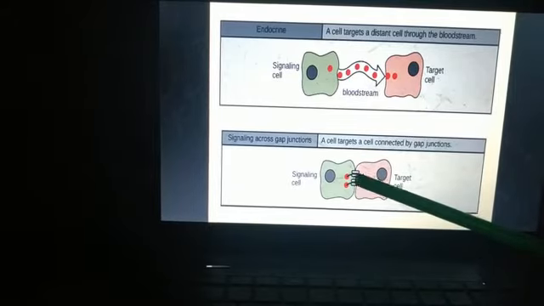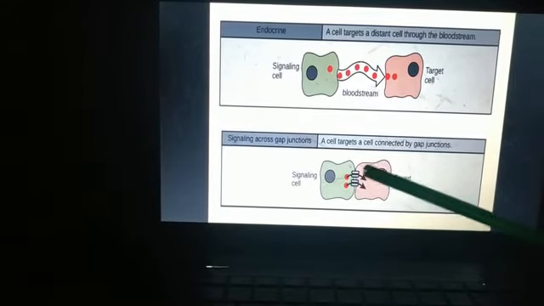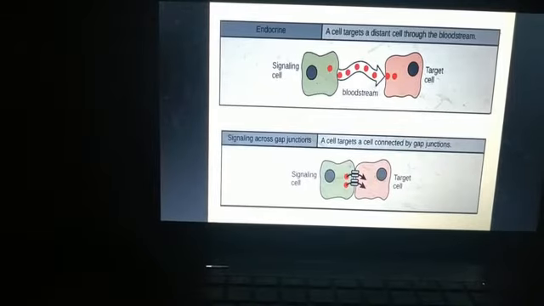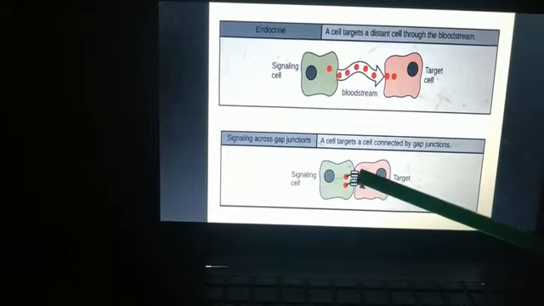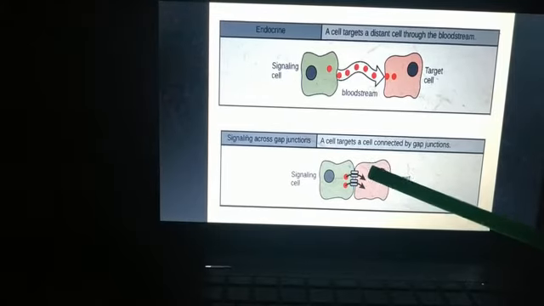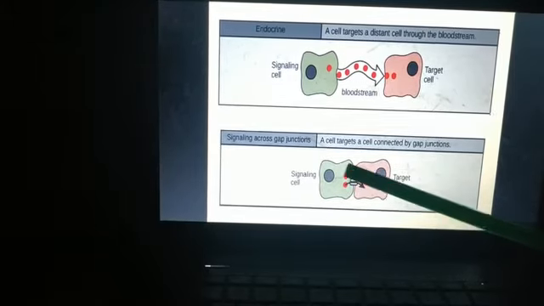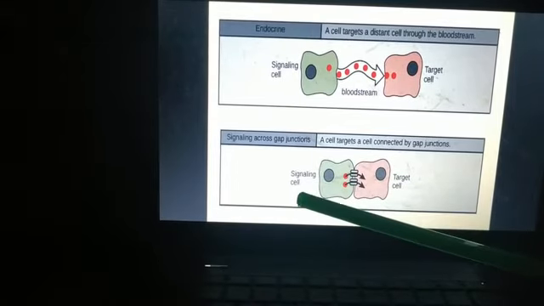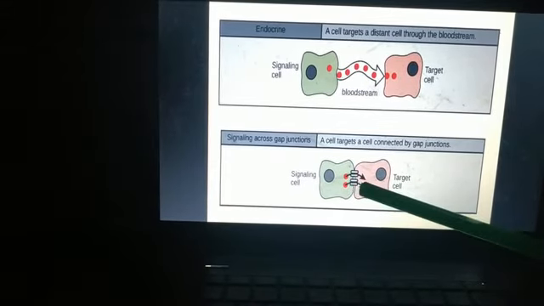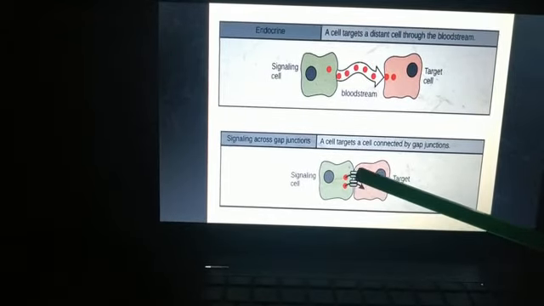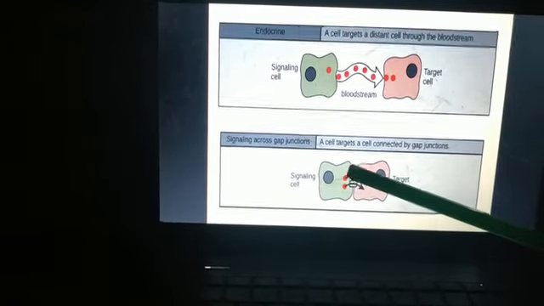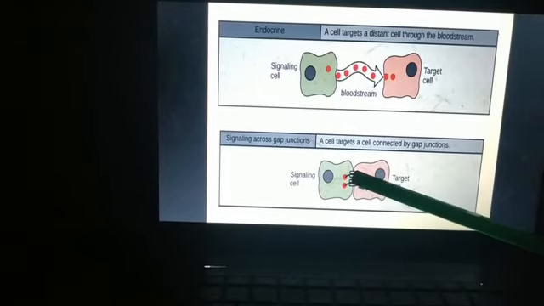These are tiny channels between two adjacent cells, and they can directly connect to their neighboring cells. So some small molecules and ions like calcium are able to move between the cells. So these two will be adjacent cells, the signaling cell and the target cell, and through plasmodesmata or gap junctions they can communicate with each other.